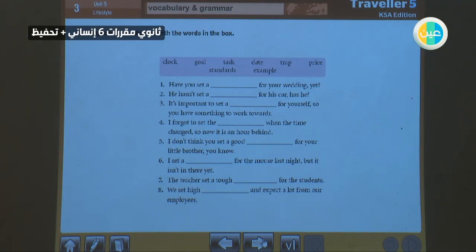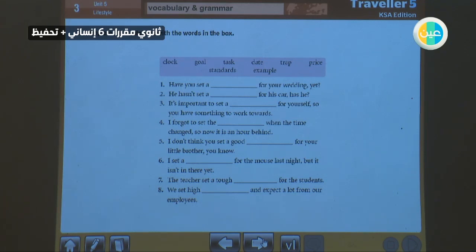If there is a mouse in the house and you want to catch it, you have to set a trap. Price: decide the money you are ready to pay for something. Standards: it might be criteria, it is the level for your acceptance. Example, something like ideal.